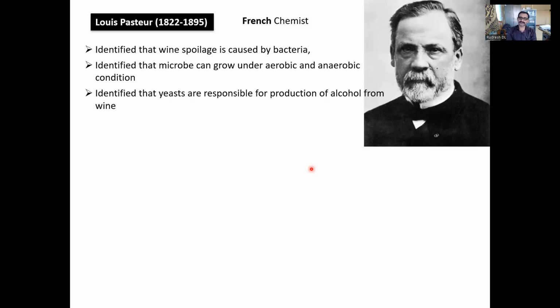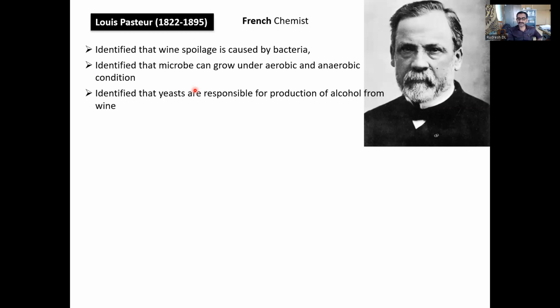What Louis Pasteur did is, he simply took two samples of wine. One is a good wine, and the second one is a spoiled wine. During that time, microscopes were there, and the presence of microorganisms was identified, so Louis Pasteur had an idea of that. First, he took the two samples, one spoiled and one good wine, put them on a slide, and observed them under the microscope.